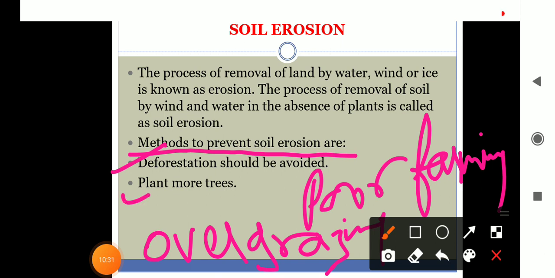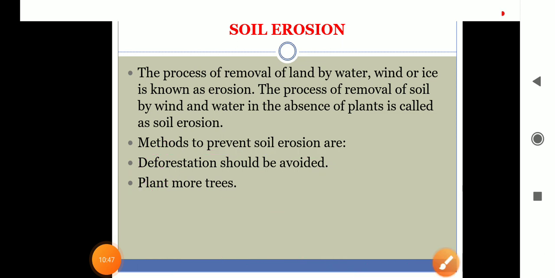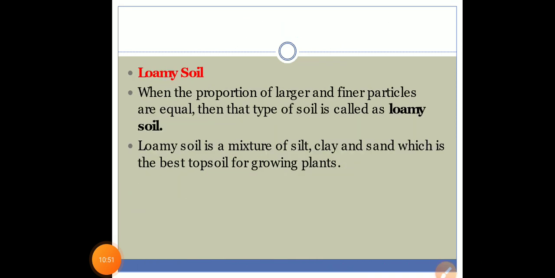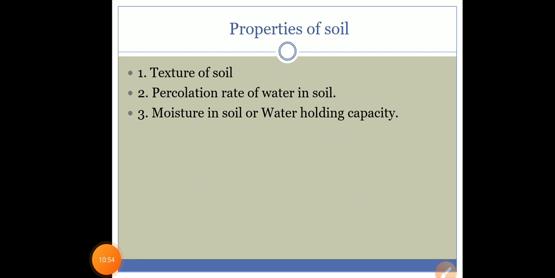We have to plant more trees, and a good, improved method of farming should be applied. And next is overgrazing. Yes, we should reduce the grazing of animals at one place, right? Okay, now next I told you about this. Now, properties of soil, we will discuss properties of soil.